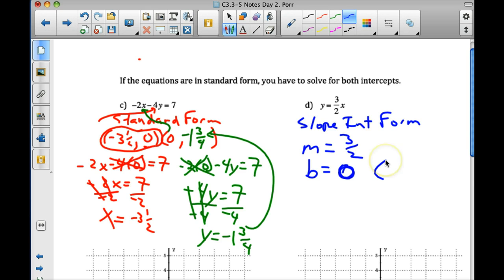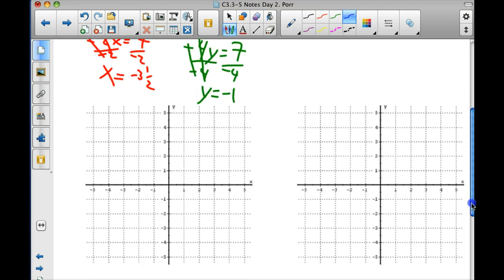Pair that up as a point. Yeah, 0 comma 0. It goes through, what's the name of that point, Michael? The origin. Guys, this one goes through the origin. It's actually a direct variation. All right, everybody graph point 0, 0, and then you get more points using a slope of 3/2.